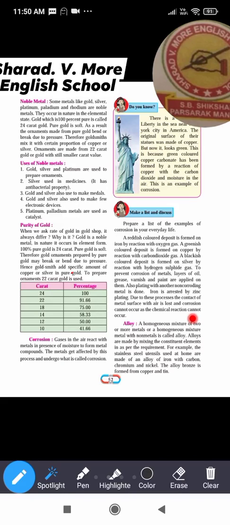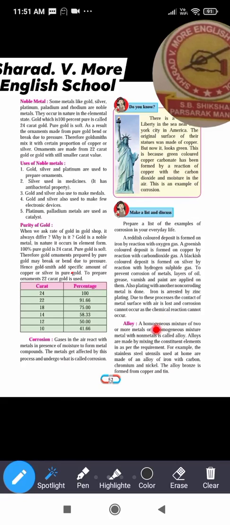So when electroplating on iron is done, the iron surface does not come in contact with air, and hence the reaction is stopped and the iron object is prevented from corrosion.